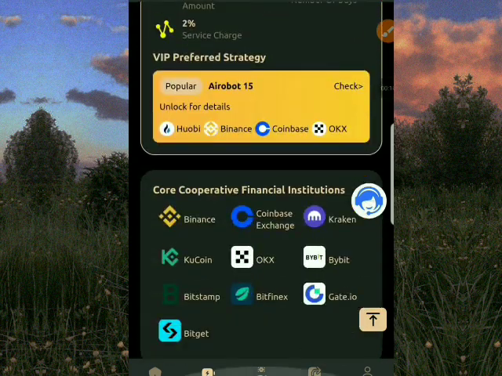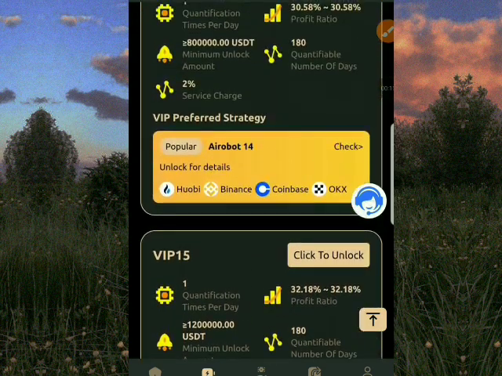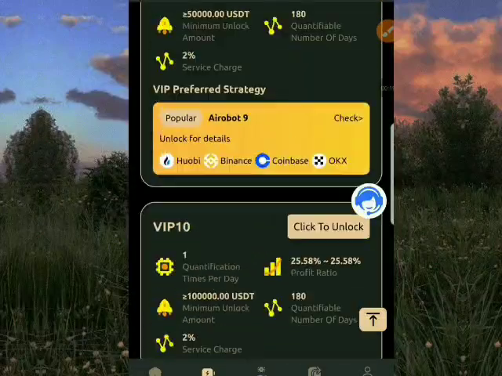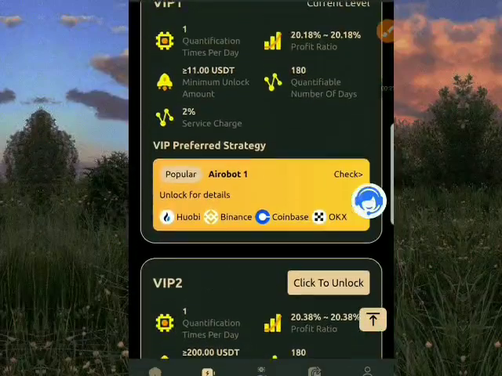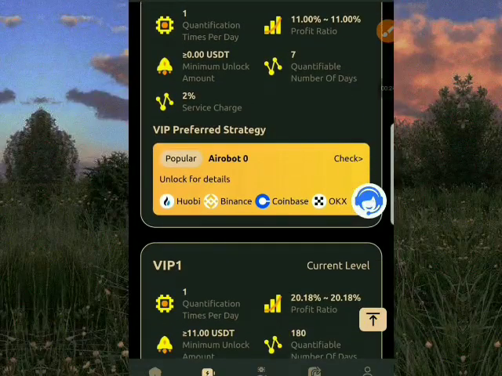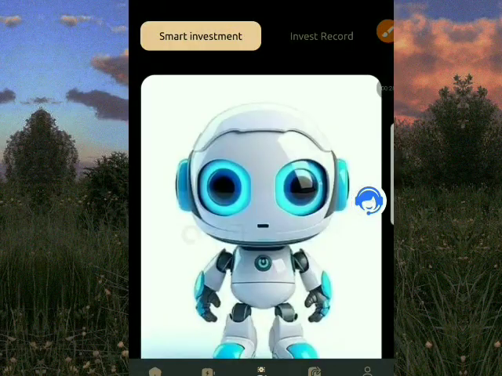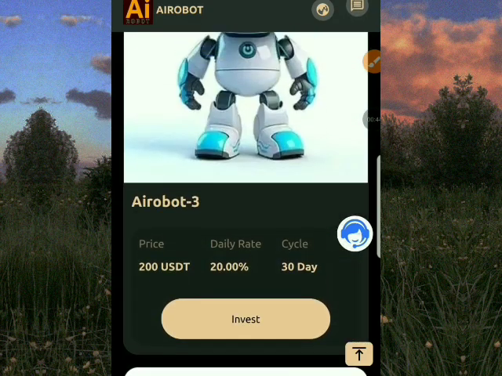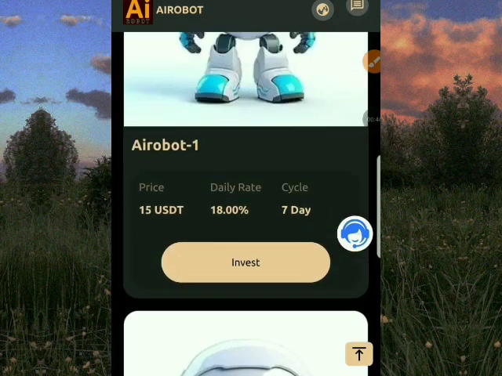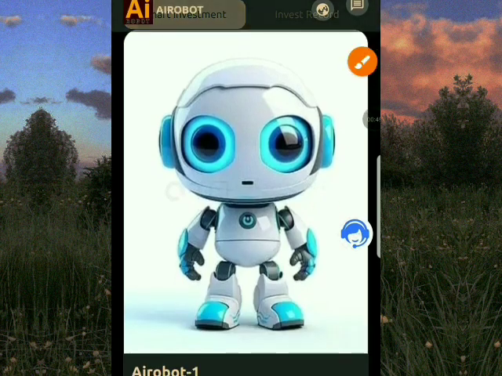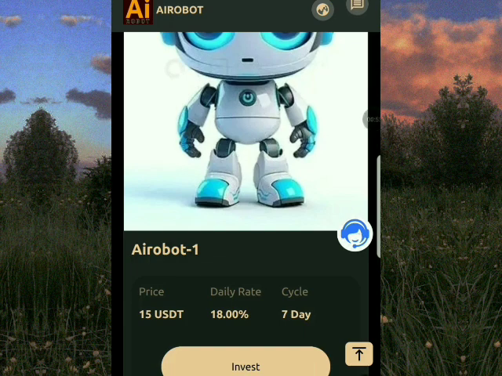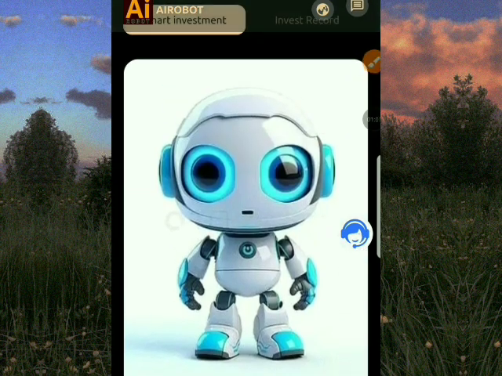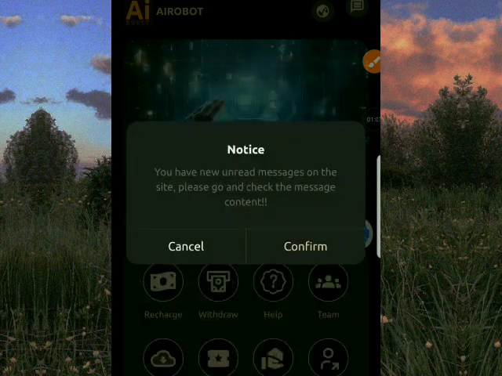So these are the VIPs that we have with this platform. They have from VIP1 to VIP15. So you can choose any VIP of your choice. What you just have to do is click on unlock. Once you click on unlock, you subscribe to any VIP of your choice and start earning daily profits. And also you can click on invest. Invest is where you invest in any robots of your choice. They have from robot 1 to robot 8, and you'll be earning daily in this platform. So remember, the higher you invest, the higher big profits that you are making in this platform. The higher you put, the higher you invest, the higher profits you are making.